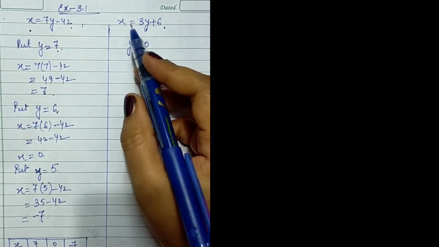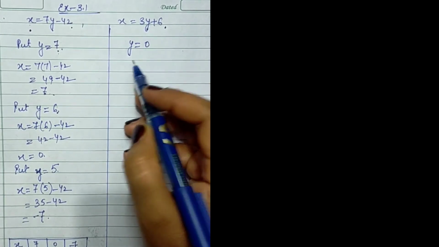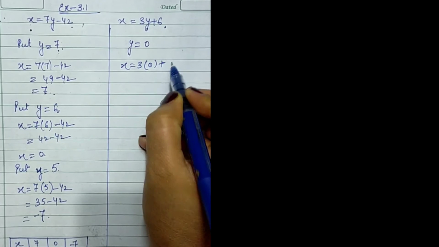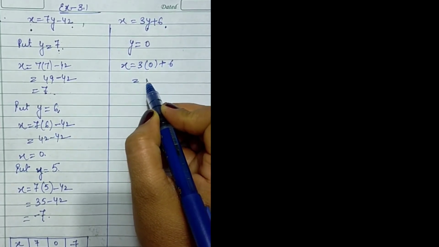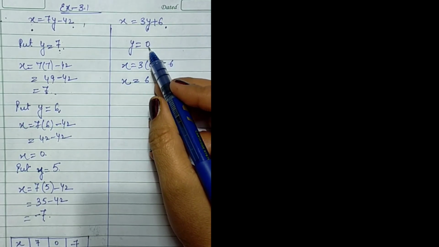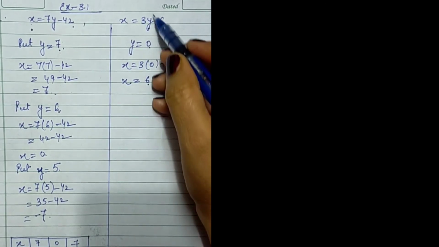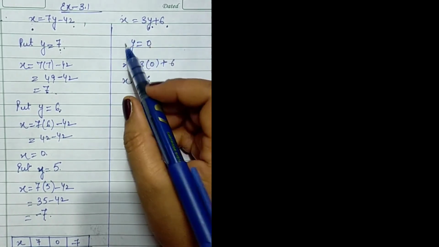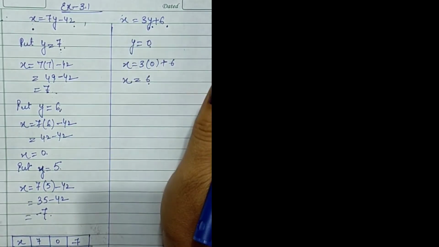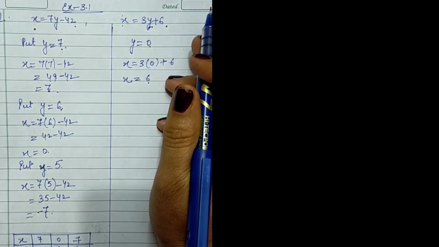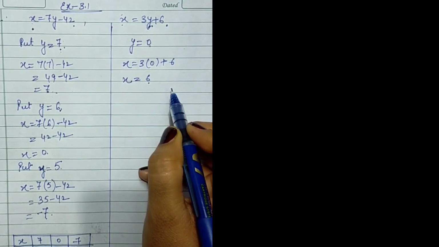To find x, I am taking y to be 0 here. x is equal to 3 into 0 plus 6. So you got 6. So for the value of y to be 0, x is 6. Always fill the value of the independent variable so that we can find the value of the dependent variable. You can put it the other way also and get that value, but this will be somewhat complicated.